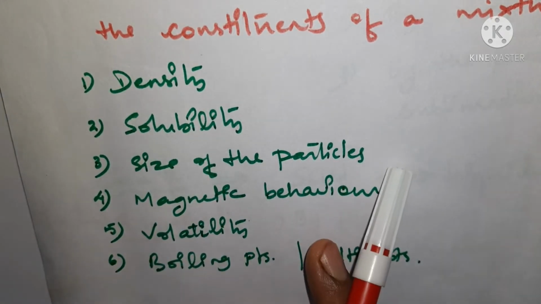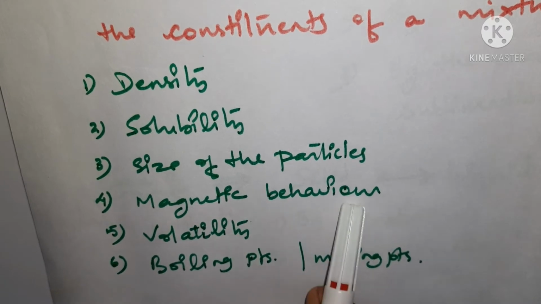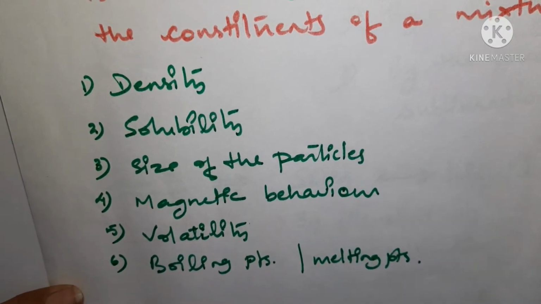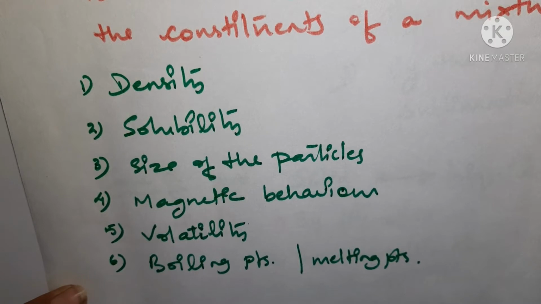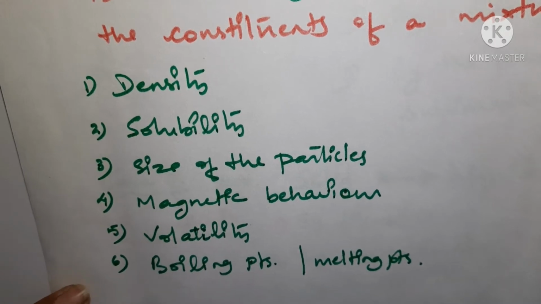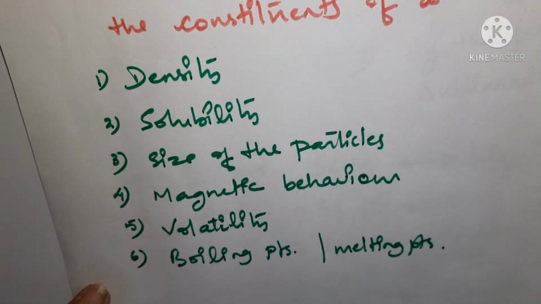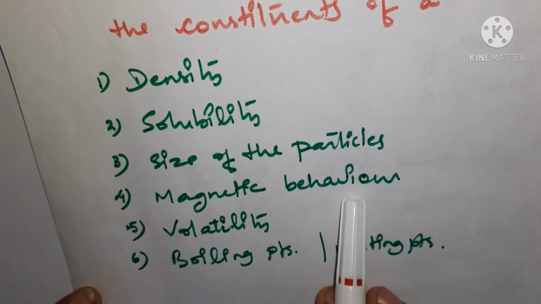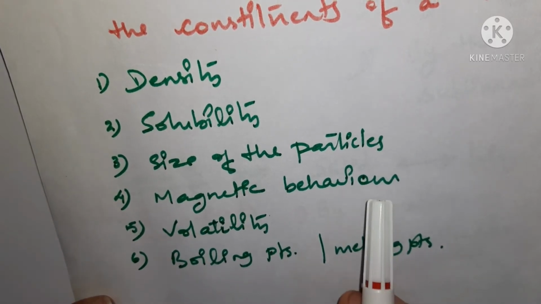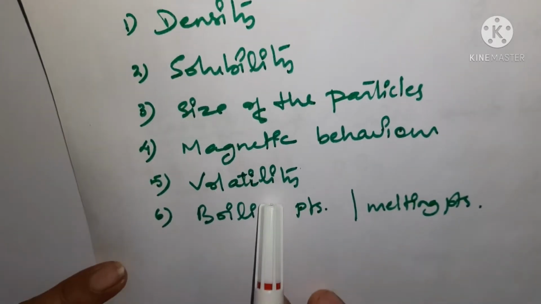Magnetic behavior, how the constituent or the mixture is going to behave towards a magnet, that also is going to give you the method of separation. Volatility.